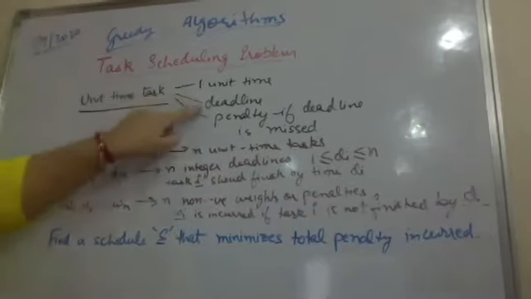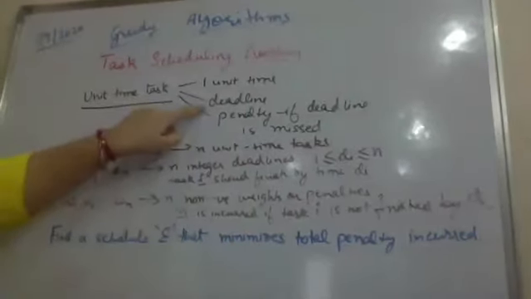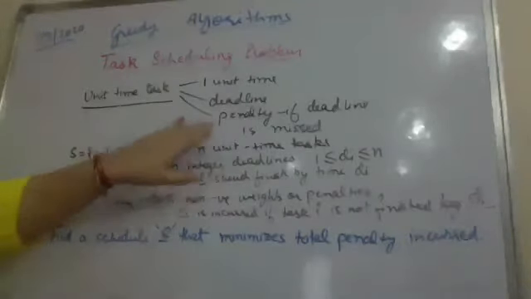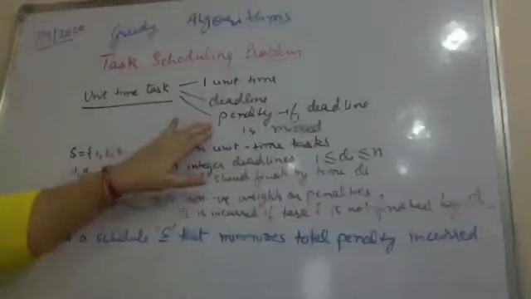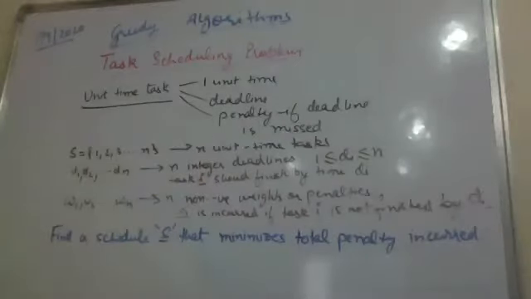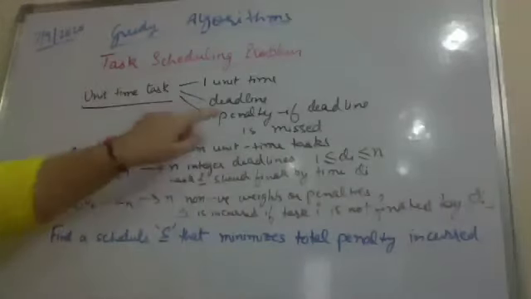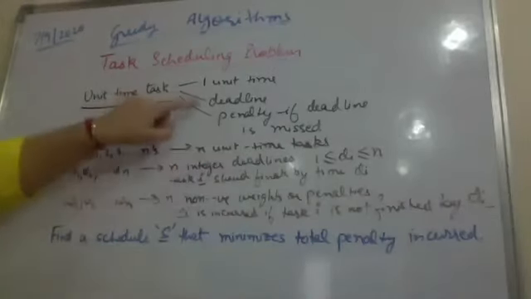Every task is associated with a deadline before which it should finish, and every task has a penalty if you miss the deadline. So in case you are missing a deadline, you will have to incur the cost of the penalty. In case the task finishes before the deadline, there is no penalty.